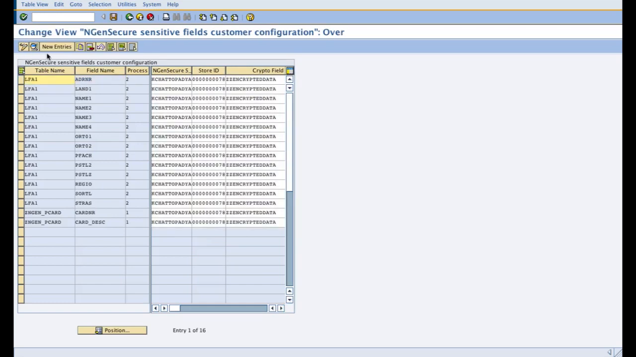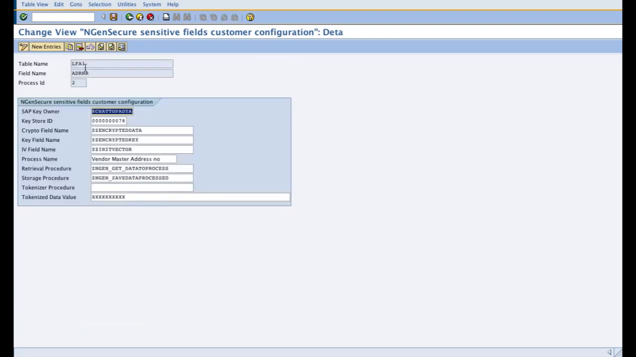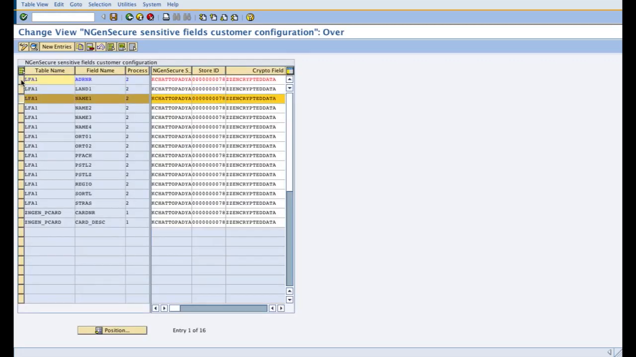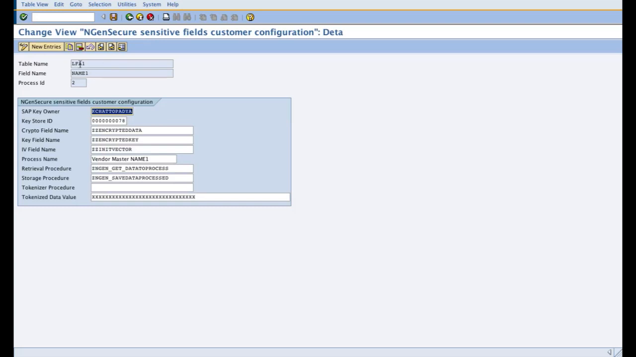if I go to the change mode and display one of the entries, I have added already the vendor master sensitive fields as per my demonstration, such as name one field which contains the vendor's name in the vendor master, the crypto field name which is nothing but the encryption result to be stored in this field belonging to this table.